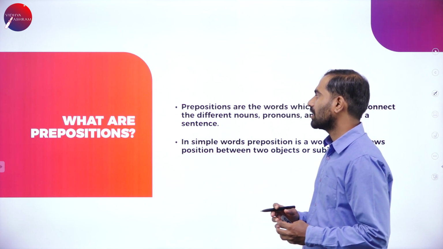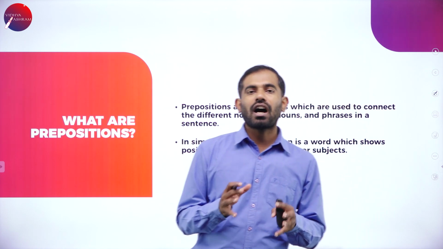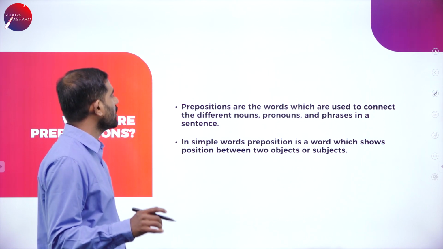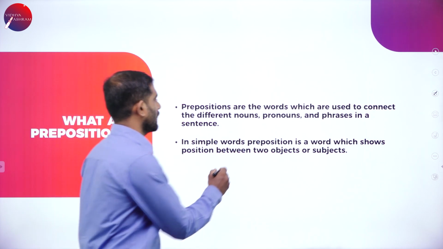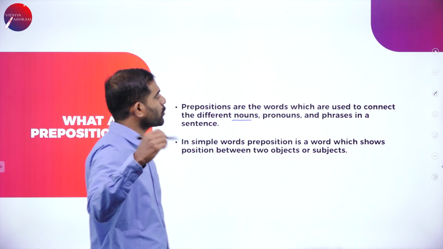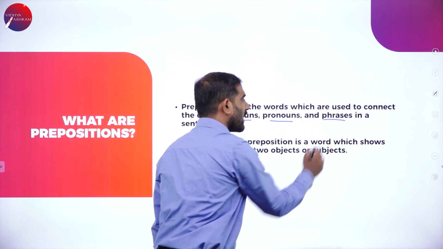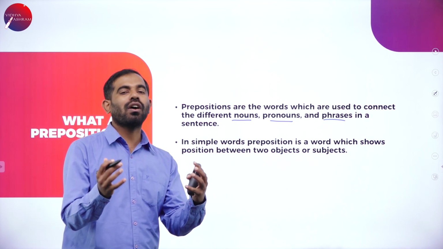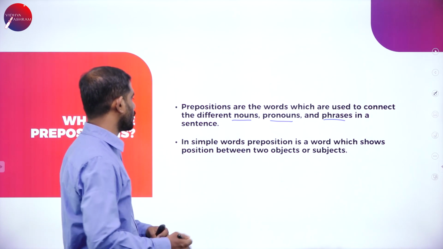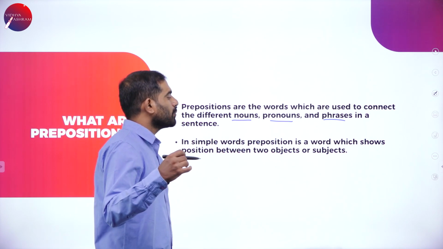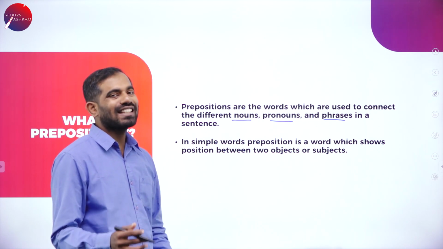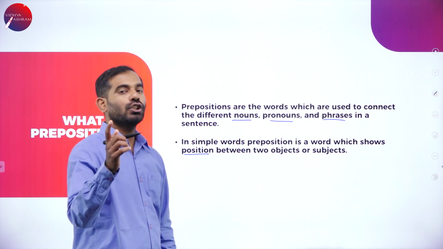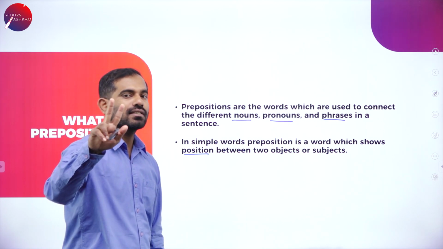What are prepositions? Prepositions are the words which are used to connect the different nouns, pronouns, and phrases in a sentence. So these are linking words, or in simple words, a preposition is a word which shows position between two objects or subjects.